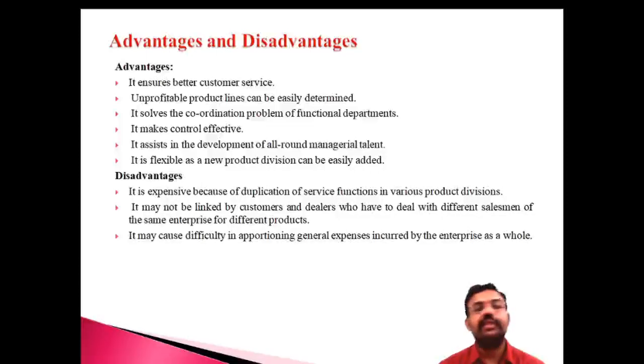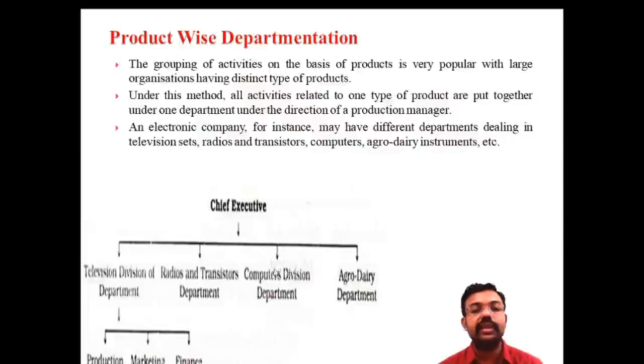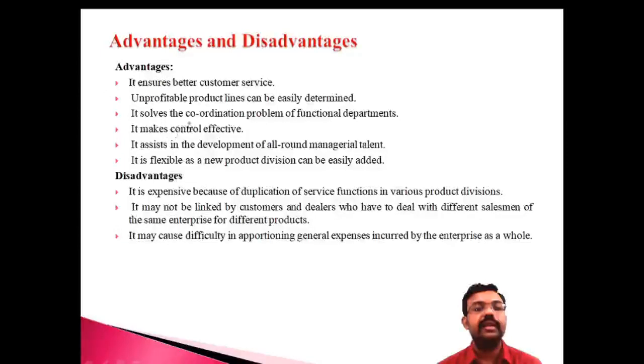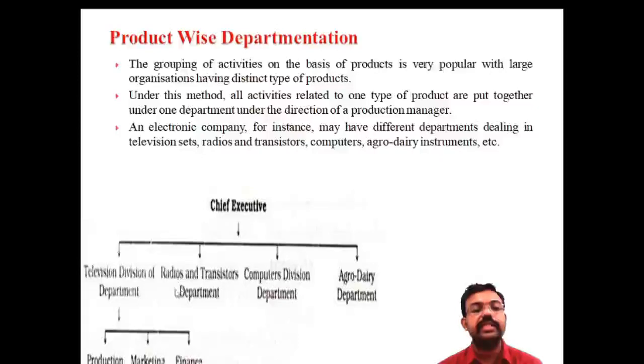The product is very important, and we are discussing what the advantages are. The first important advantage is that it ensures better customer service. Definitely customer service is improved in the case of product-wise departmentization, because the product is ultimately important, so we have to provide better customer service. And unprofitable product lines can be easily determined. We can easily identify which is the unprofitable element with the help of product-wise departmentization. It solves the coordination problem of functional departmentization. So we can easily solve the problems. There is no interdepartmental conflict.